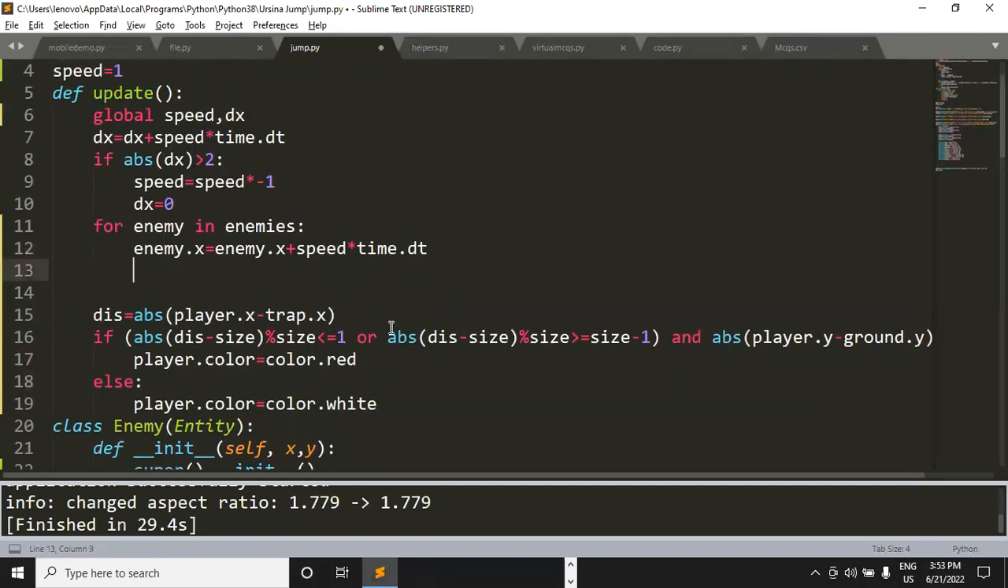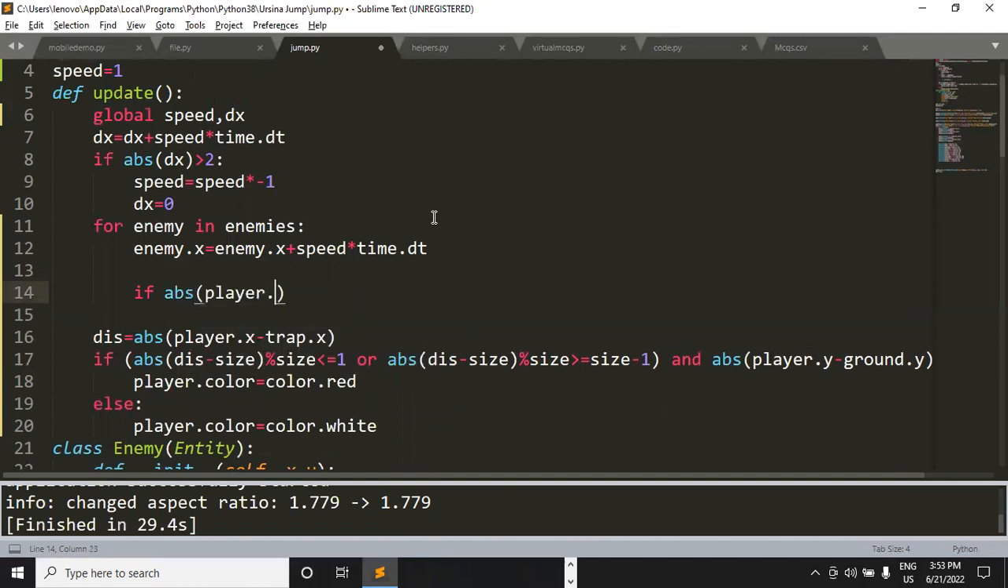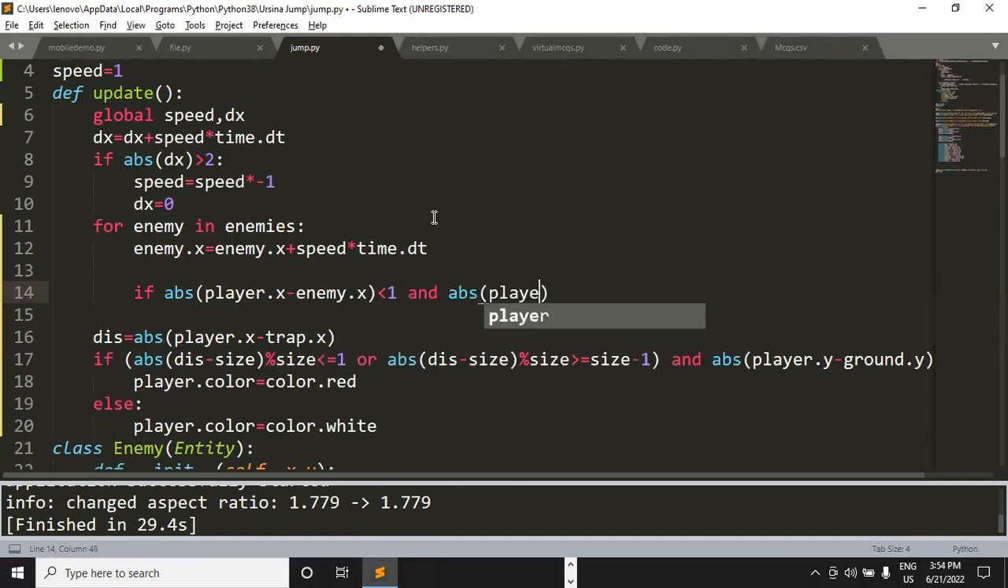Here I can simply put a code like this. Again, I'm going to use this absolute function, abs player.x, and then again we are going to calculate the distance between the player and the enemy. So enemy.x, if the distance between these two becomes smaller than 1 at any point of time, and besides that, the absolute value of player.y minus enemy.y is smaller than 1.